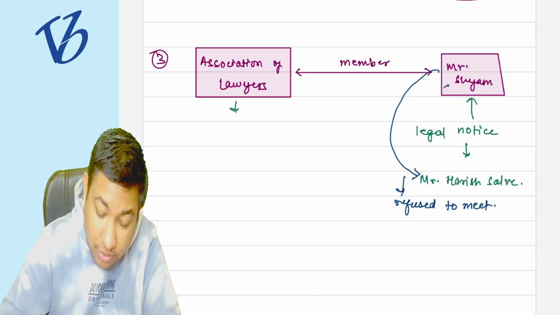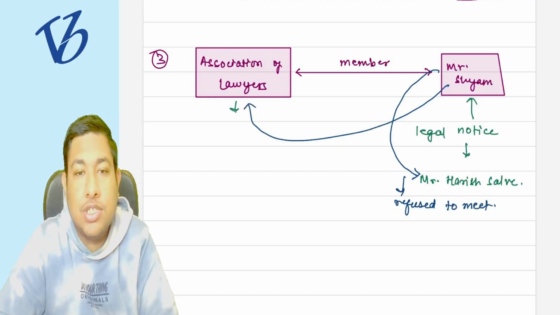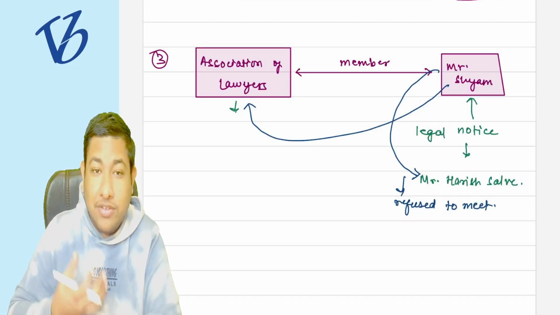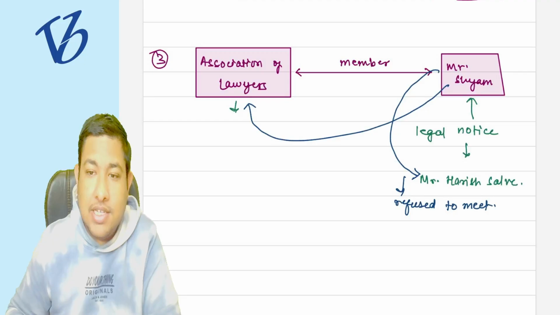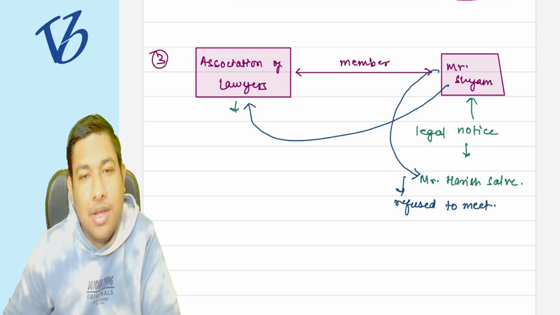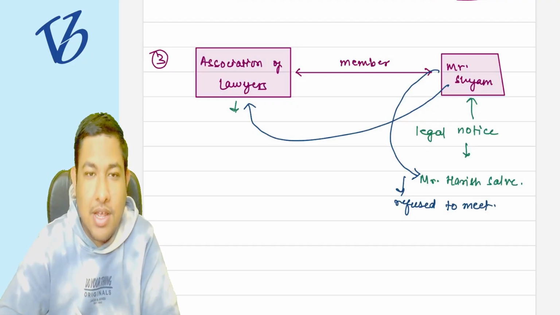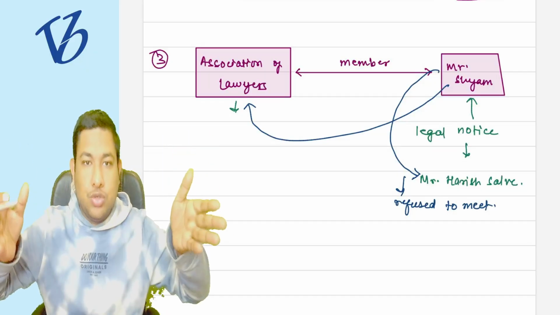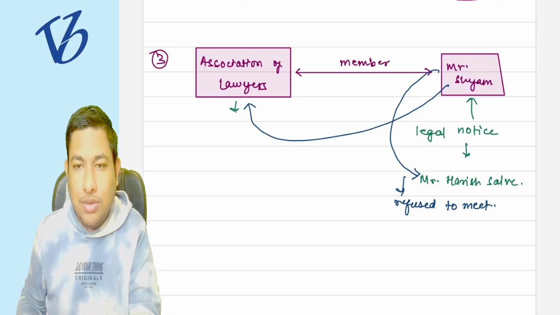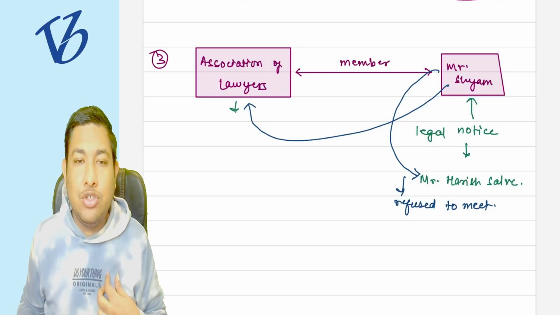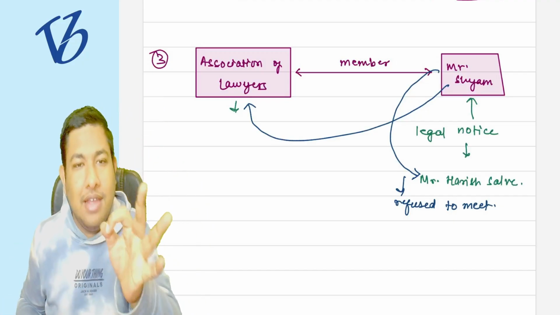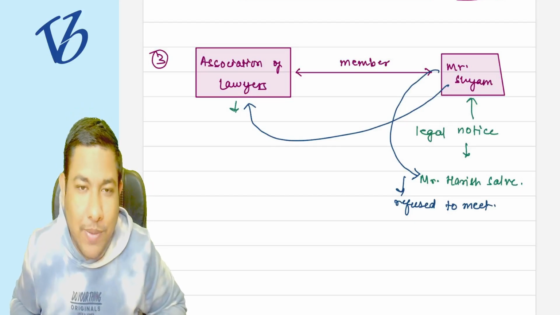So now, after getting the rejection from Mr. Harish Salve, Mr. Shyam went to the association of lawyers and said, see, you are an association, you have some reputation. If you go and say to Mr. Harish Salve that please fight the case of our member, Mr. Shyam, then it is very helpful for us. Because you are an association, and Mr. Harish Salve is also a lawyer and advocate, he'll listen to you. He'll not listen to me in my individual capacity. But when you, as an association, approach him, then he might listen to you and he will fight my case.